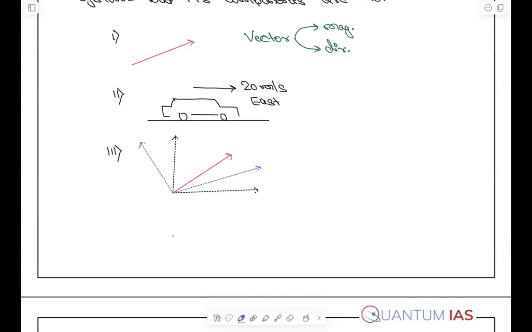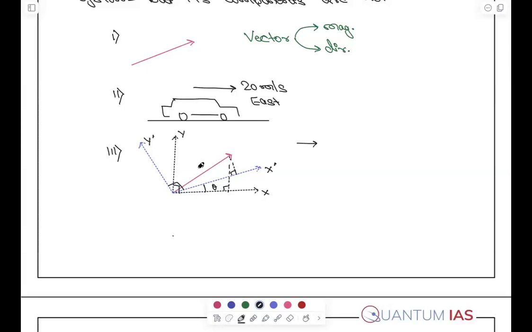I can choose any coordinate system. Let's say this is the x coordinate, this is the y coordinate, this is the x dash coordinate, this is the y dash coordinate. Now x and y are orthogonal, and x dash and y dash are also orthogonal, just rotated by an angle theta. Now can you tell me, the component of this vector on x dash and the component on the x axis, will they remain the same or change?